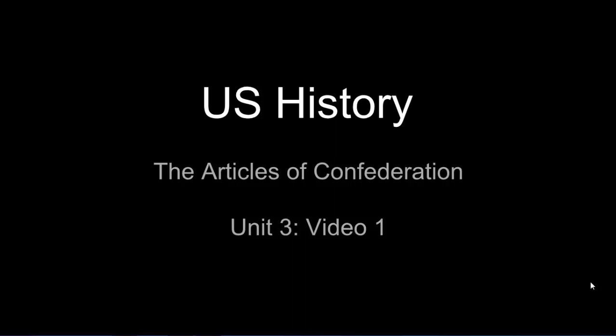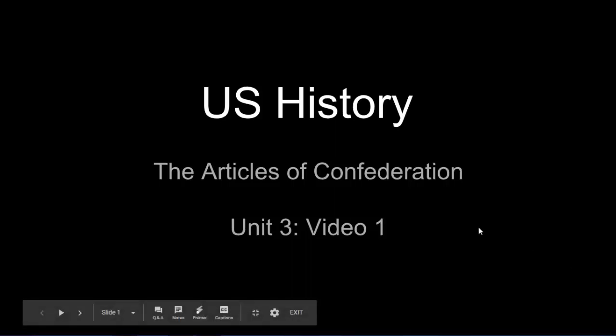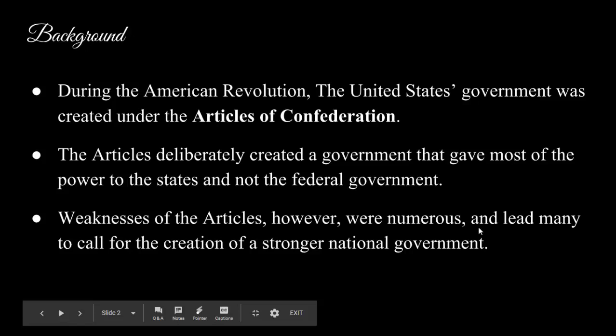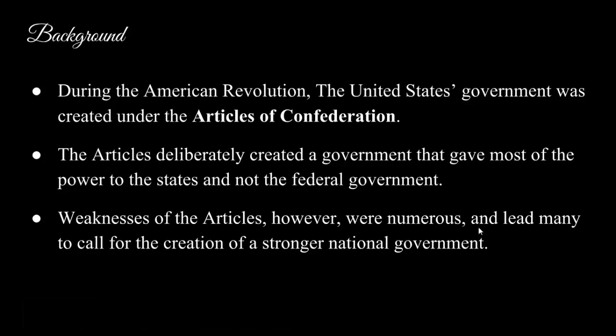This is Unit 3, Video 1 of U.S. History, and in this video we're going to look at the Articles of Confederation. During the American Revolution, the U.S. government was created under this Articles of Confederation.